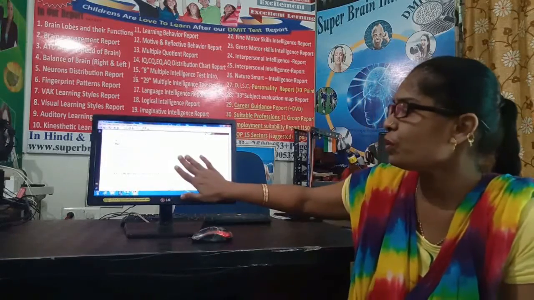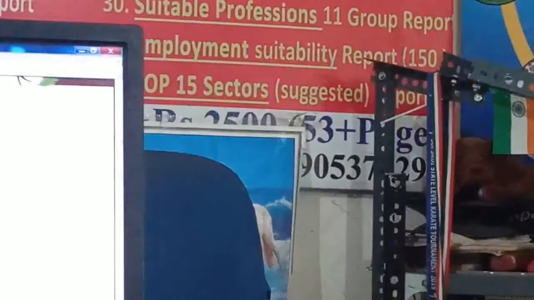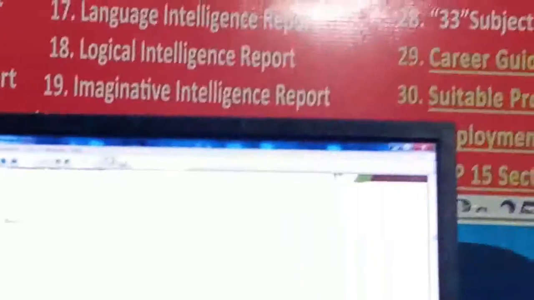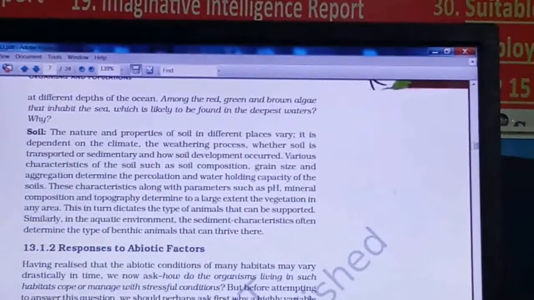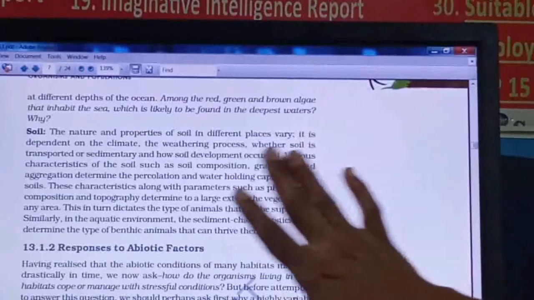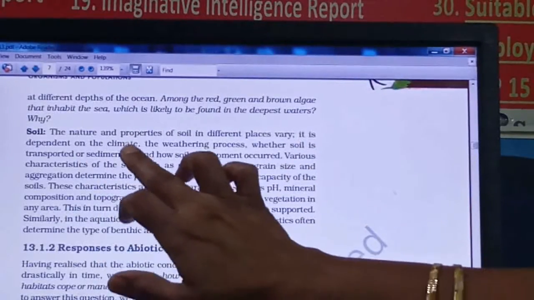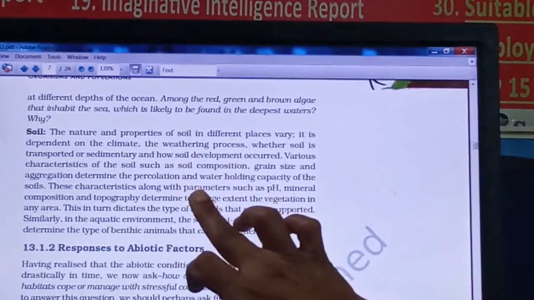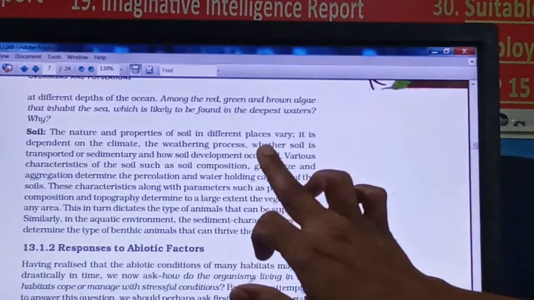Next point is about the soil, right? So, soil. Actually, soil depends on climate, on which climate the soil is formed by the weathering process, right?